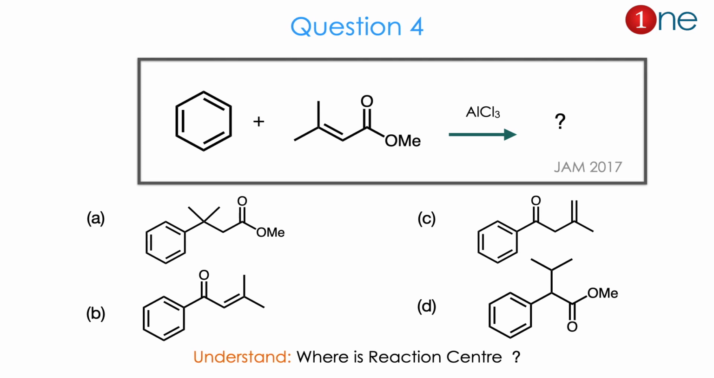Then question number 4. You are reacting it with a conjugated ester, using aluminum chloride conditions. They ask you to find the product. The products are mostly where the carbon-carbon bond occurs: near the alkene, near the ester, or just an acyl attachment to the ring. So there are 4 possibilities. From the reactant to the product you might realize where the reaction center is, in benzene or in the ester. The answer is A. Let us see how.